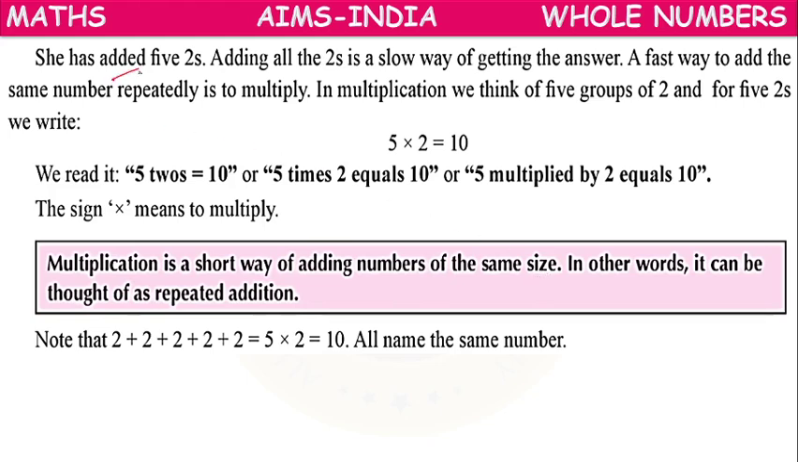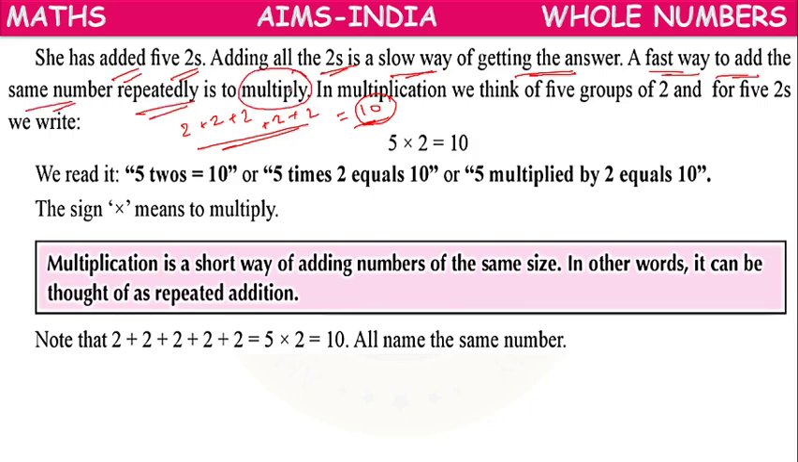So what she has done is added 5 twos. Adding all the twos is a slow way of getting the answer, because adding the same number 5 times and getting 10 is a time-taking process. A fast way to add the same number repeatedly is to multiply. If we want to add the same number, addition is the slow process, whereas multiplication is the fast process.